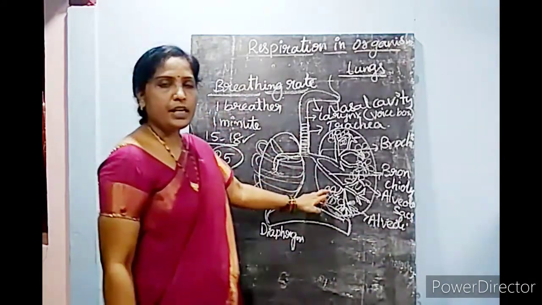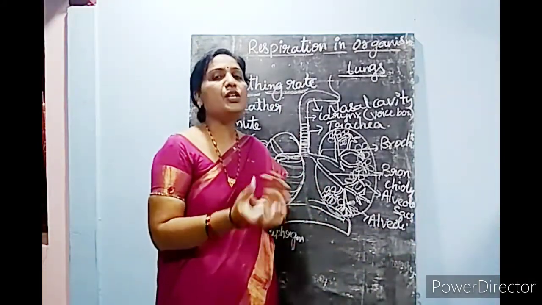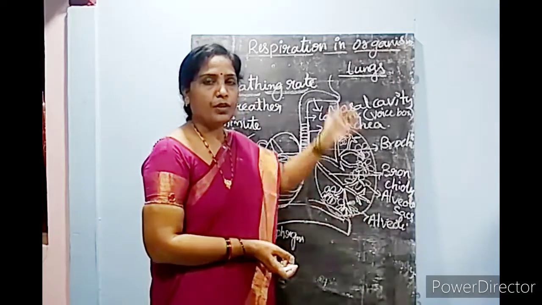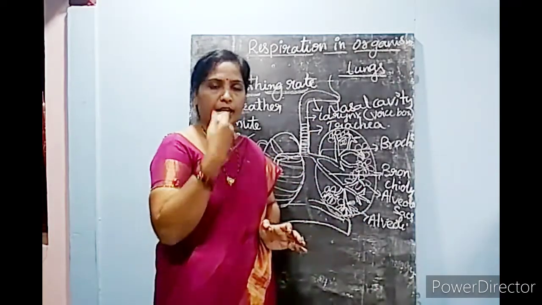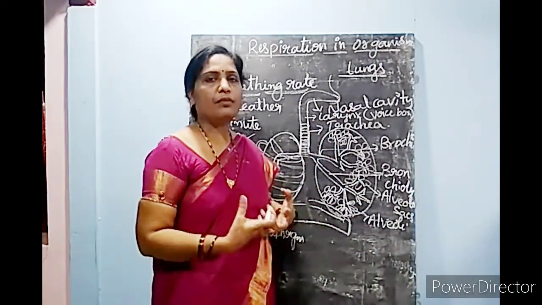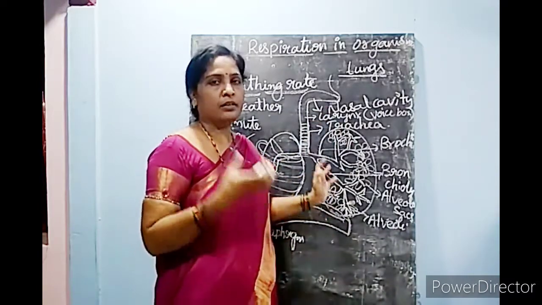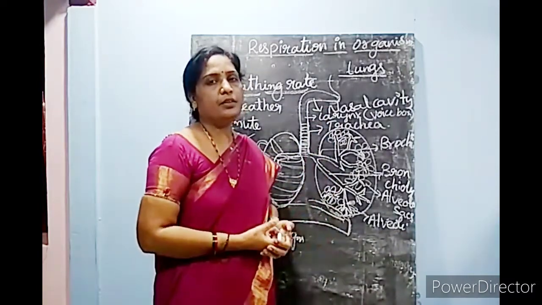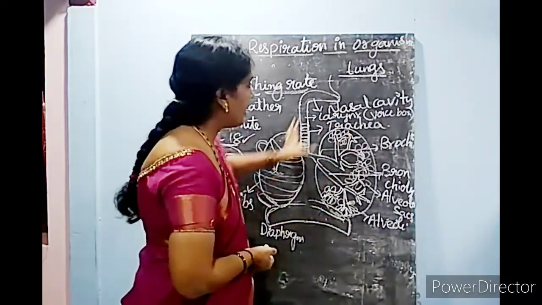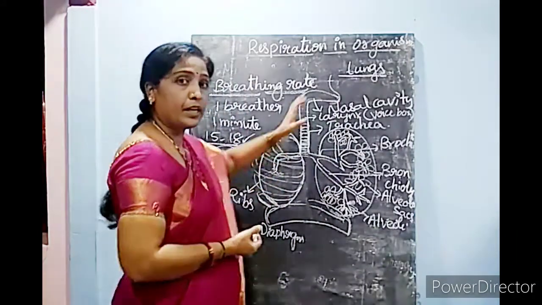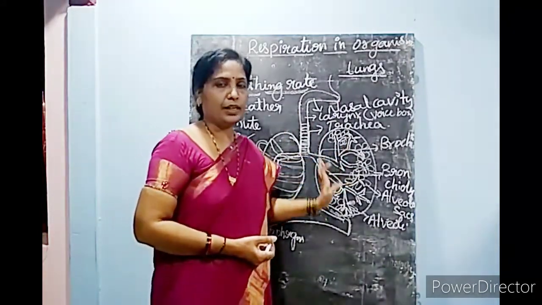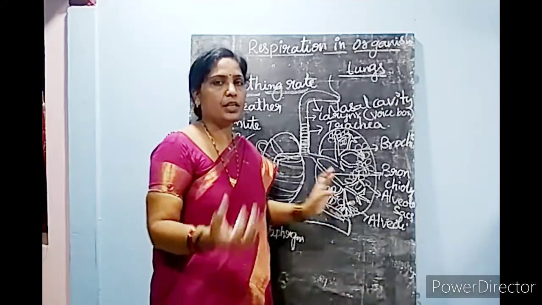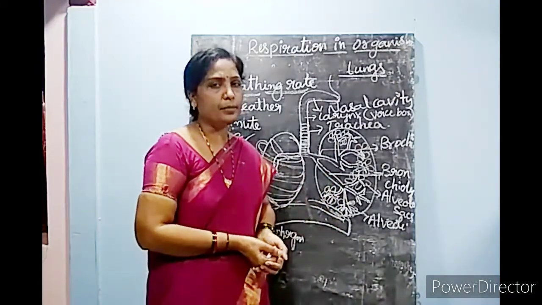Here actually gaseous exchange will take place. We are breathing air inside, so the fresh air or oxygen rich air will be utilized. When you understand the mechanism, you will understand how the exchange of gases takes place.